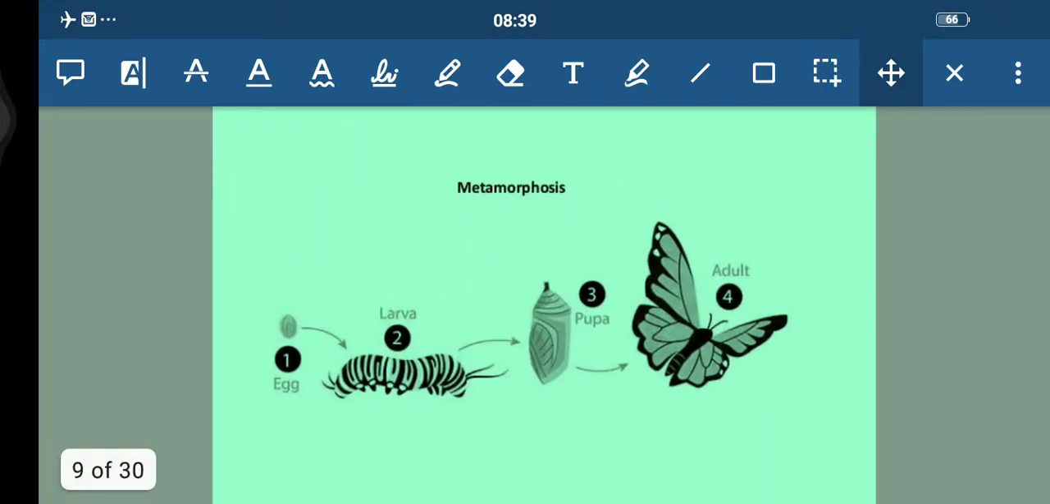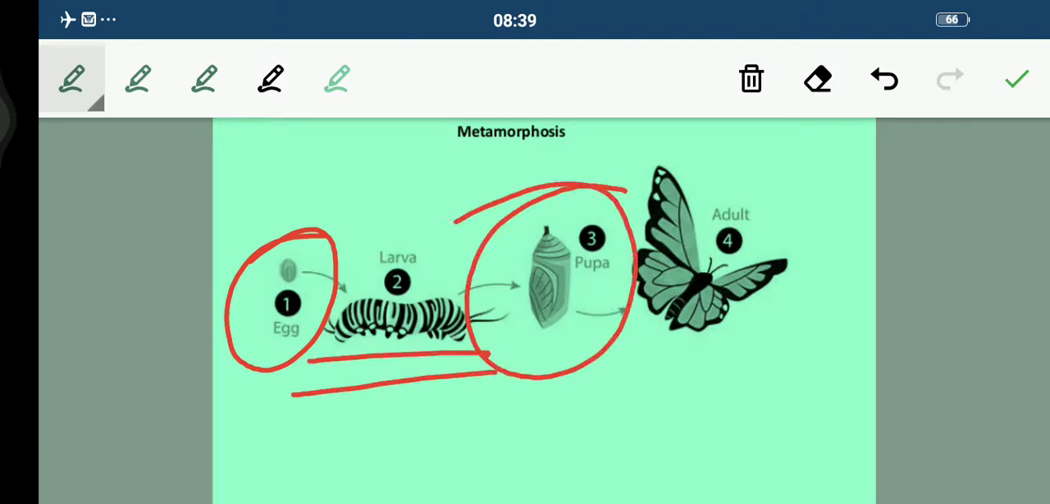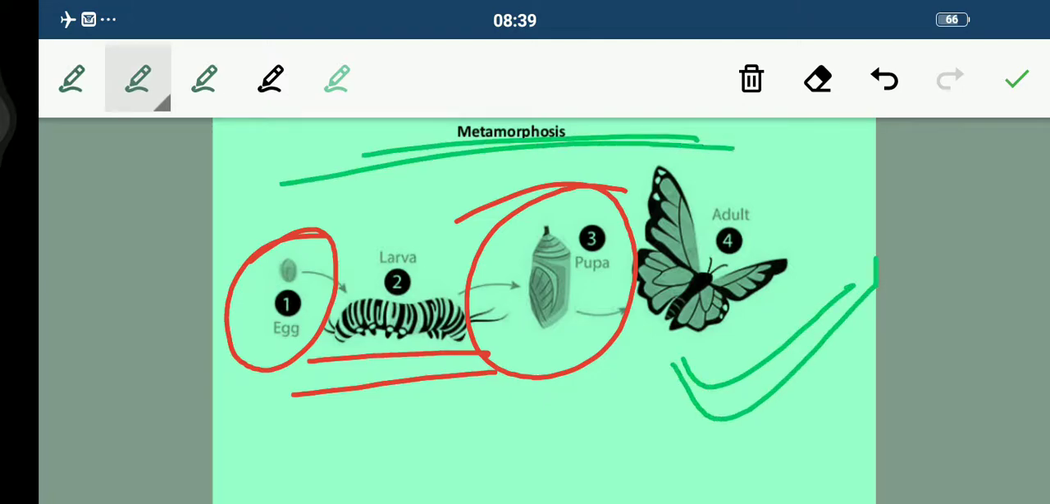So you can see here, students, this one is the egg. After some time the larva has been formed, then a complete pupa. Fine. And after few days you can see an adult is formed. Fine. This is what the metamorphosis is. Very important.